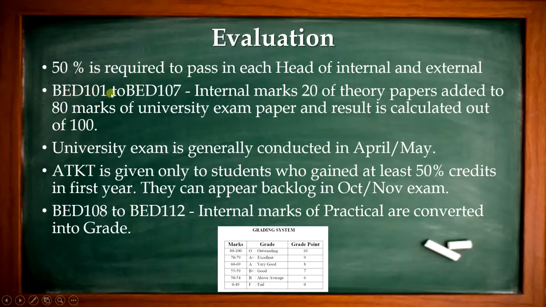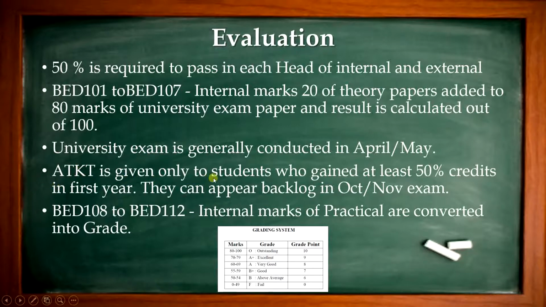For B.Ed 101 to B.Ed 107, internal marks will be 20, and external theory papers will have 80 marks, and the university exam result will be calculated out of 100. The university exam is generally conducted in the months of April and May. As I told you already, we don't have a semester pattern, we have an annual or yearly pattern for the examination.